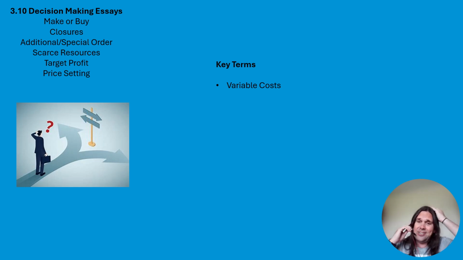That's a definition of any type of cost. All costs change, whether that be in the long or short term. A variable cost is a cost that changes directly proportional to output, so in line with output. So what we're saying is it's linear. So the idea is that the variable cost per unit, if it's £2, you'd pay £2 per unit if you're producing one, or if you're producing 10,000 units. So that stays exactly the same.